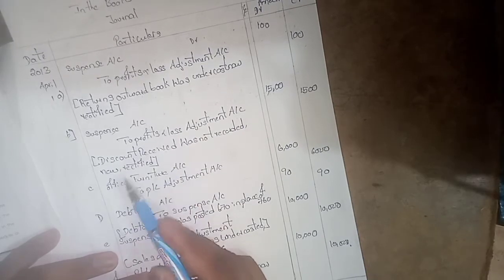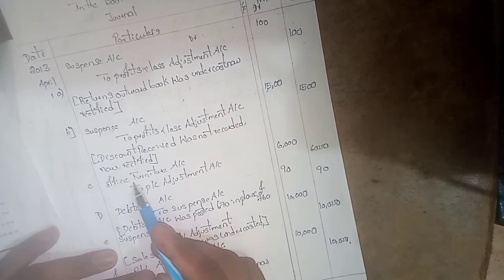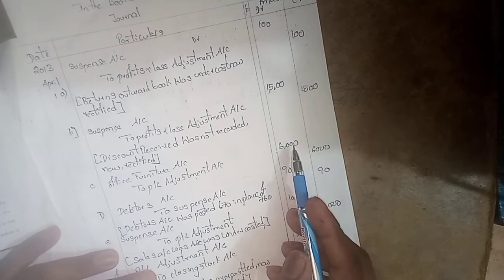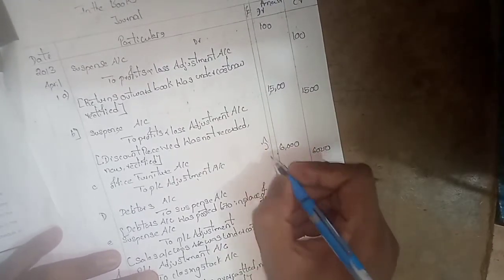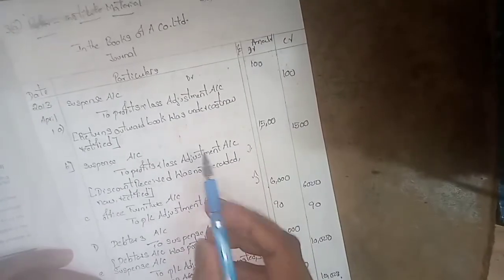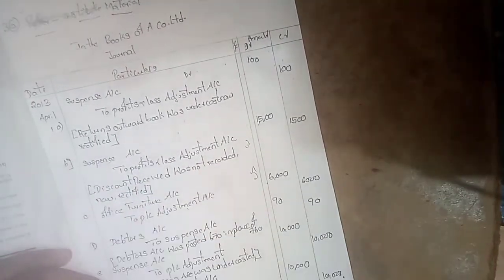Sorry, I will redo this question. See, office furniture to real about 60,000. Sorry, change the entries up and down. Change the entries up and down, so upward and downward, the rectification of errors. This same problem is given in the institute material, so go through that clearly. Just write down; I will explain here.